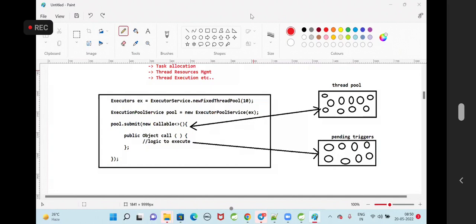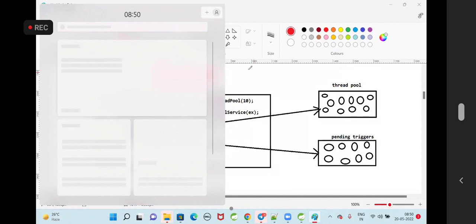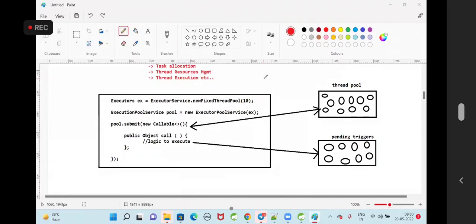After the 10 triggers are completed, the framework will reuse the same threads again and will submit the next 10 triggers. After that, the next 10 triggers. After that, the next 10 triggers. So the reusability of the threads, we are going to achieve by using the executor framework. Got my point? Got my point, all of you?